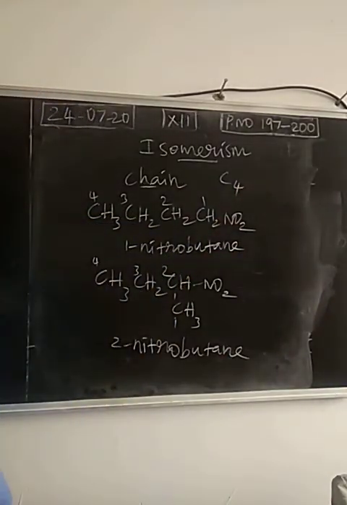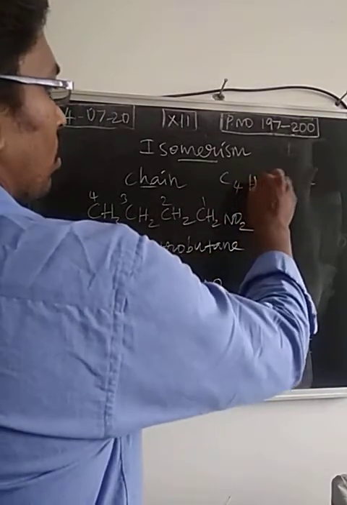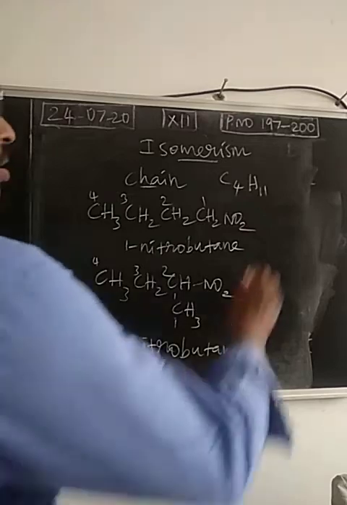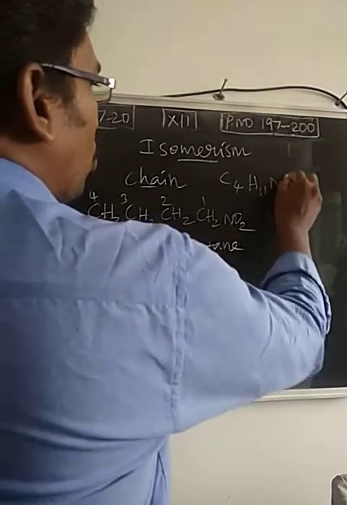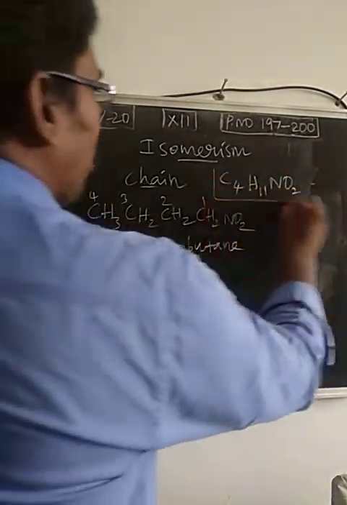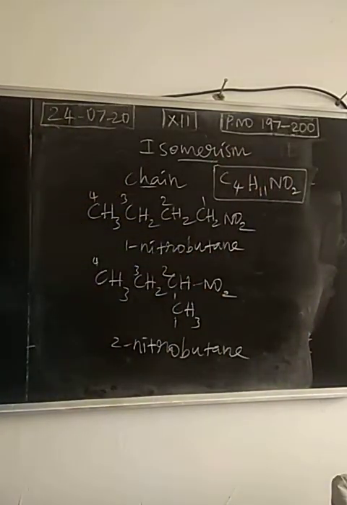What about the molecular formula for both the compounds? 4 carbon atoms, 9 hydrogen atoms, 1 nitrogen atom, 2 oxygen atoms. So the molecular formula for both the compounds is similar.